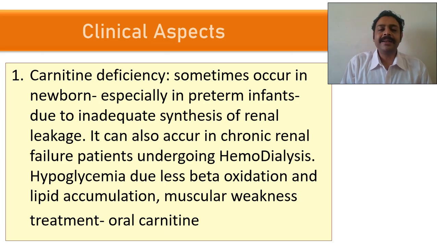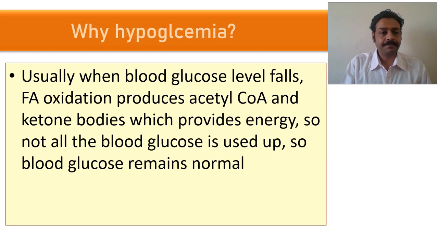So when carnitine deficiency is there, what happens? During fasting, fat will not break down. Fat will not break down, leading to hypoglycemia, muscular weakness. See why hypoglycemia occurs. I will show you next slide. Usually, when the blood glucose level falls, what happens? The adipose tissue fat will convert into fatty acid and ketone bodies to give energy so that glucose in the